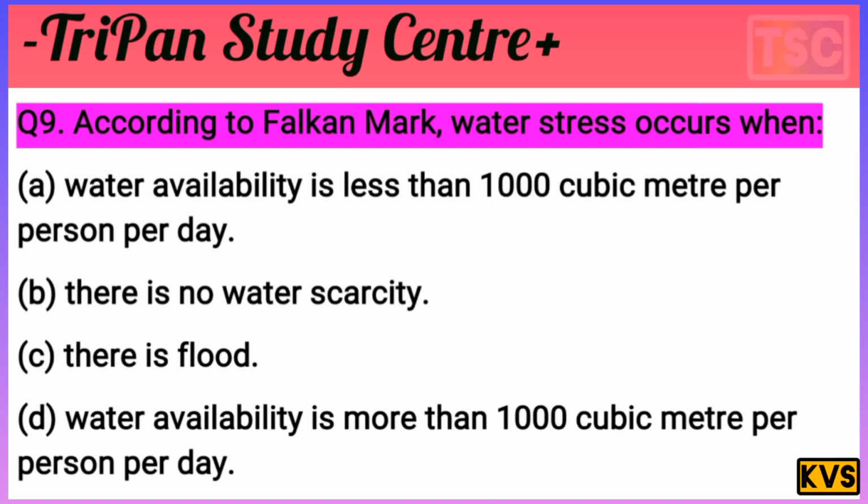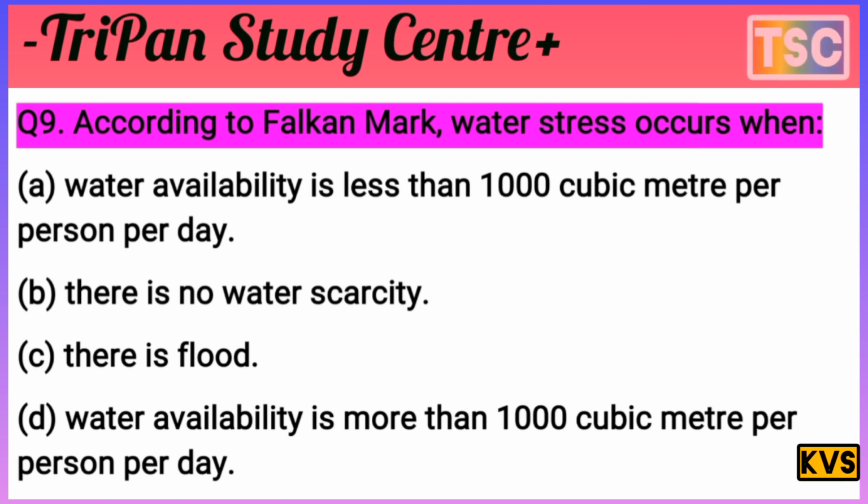According to Falkenmark, water availability more than 1000 cubic meter per person is not applicable here. That is wrong.